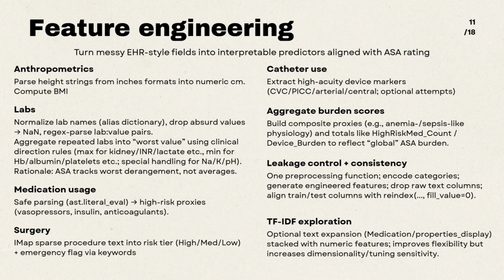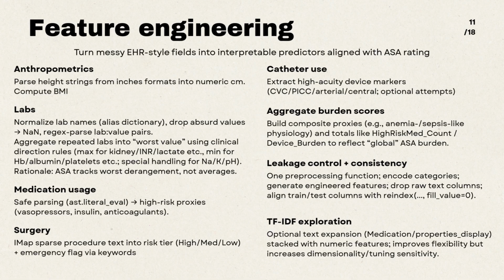Then, instead of using averages, I computed a worst value per lab because ASA tends to align with the most severe physiologic derangement, not the mean. I used clinically directional rules. I took the maximum for markers where high values indicate worse status, like creatinine, BUN, glucose, INR, lactate, WBC, and troponin.